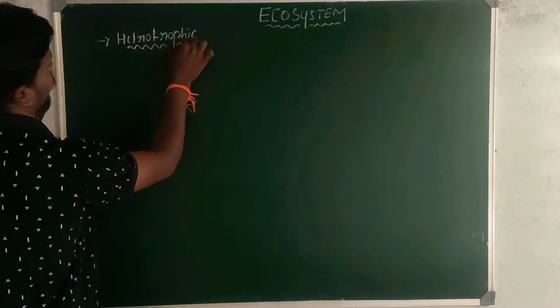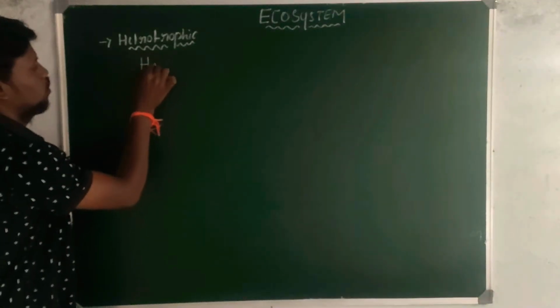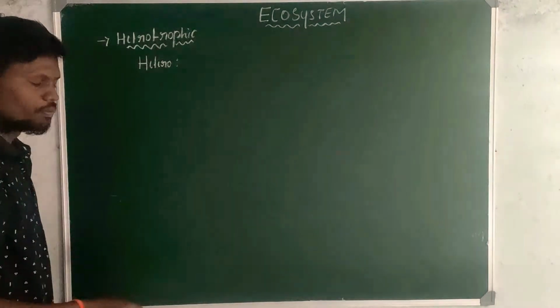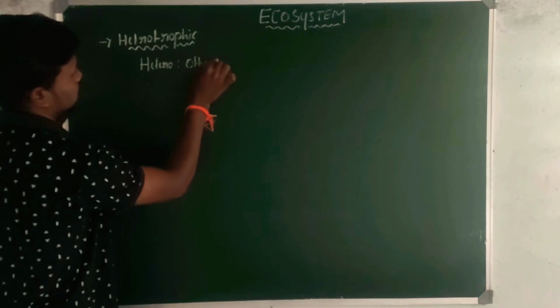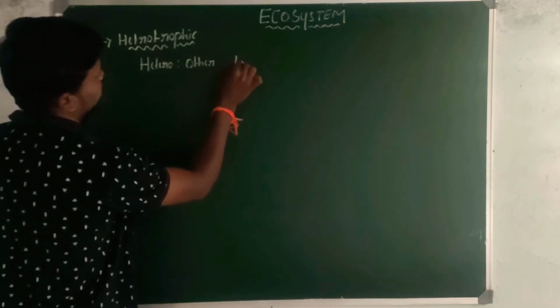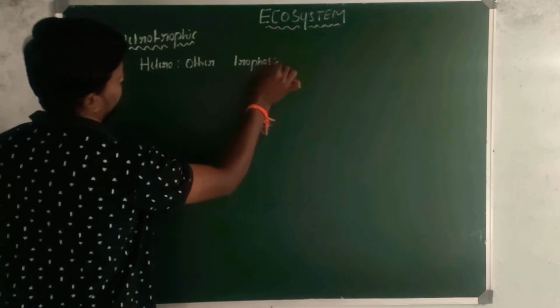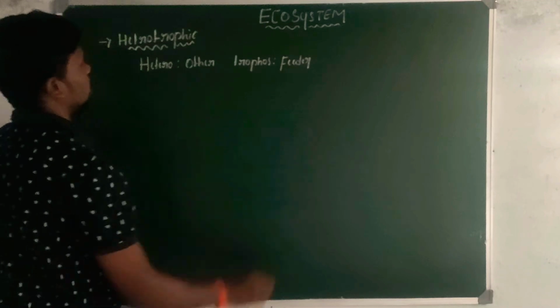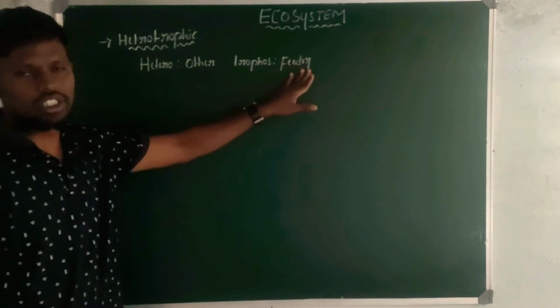Heterotrophic component of ecosystem. Again, heterotrophic is split into two words. Hetero means other, whereas tropos means feed.